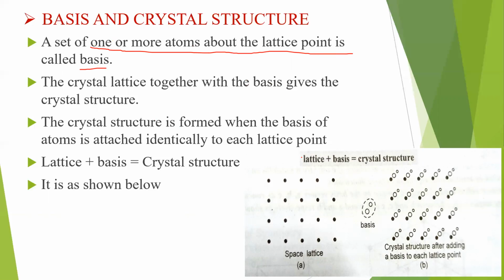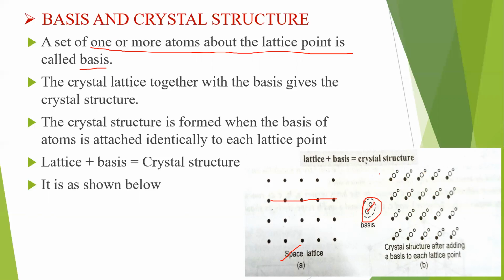See now, here I am showing space lattice in figure A. This is space lattice. So space lattice consists of lattice points, and the lines joining these lattice points are called lattice lines, and the plane consisting of lattice lines is called lattice plane, the entire plane. Now you see, if I put two atoms here, this is one atom and this is one atom. So a set of two atoms here, that is a basis now. I'll put the set of two atoms at each and every lattice point. Now I'll arrange in that fashion.